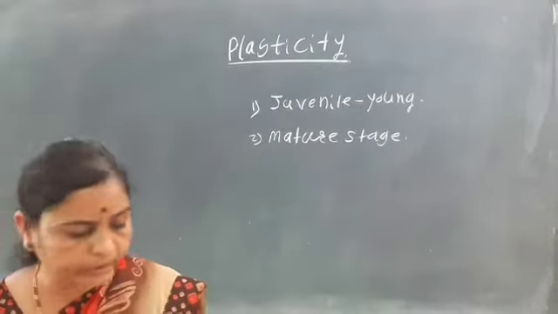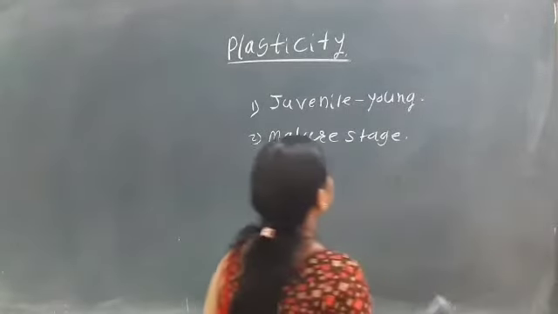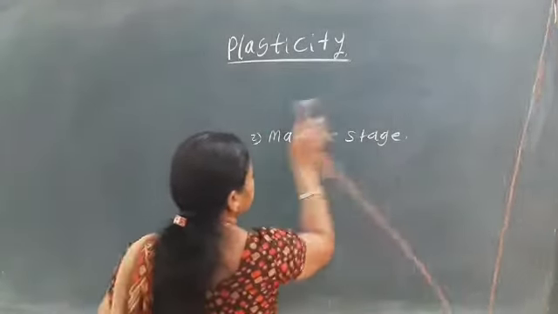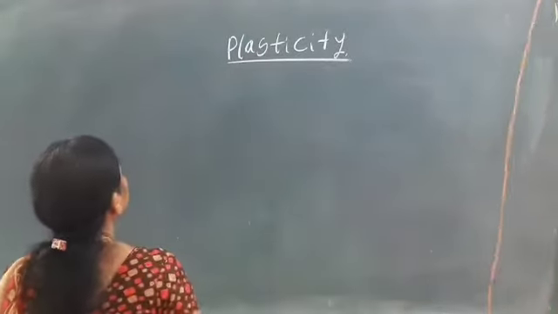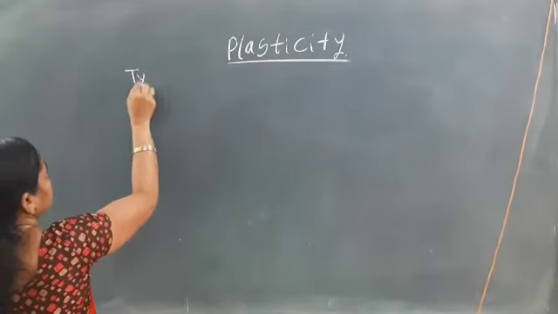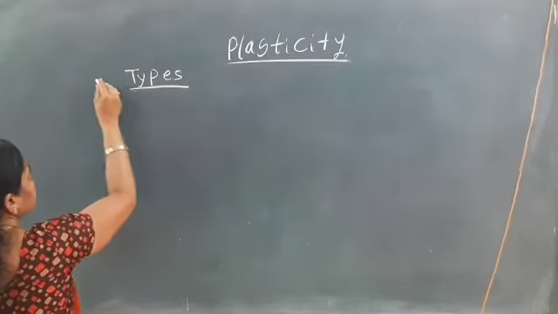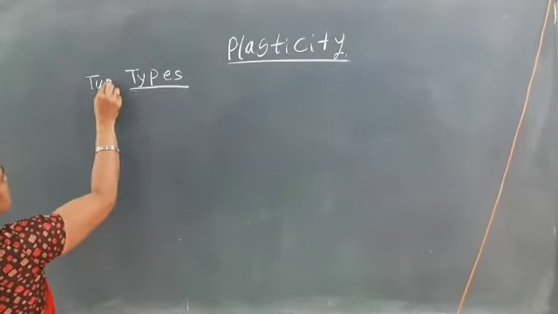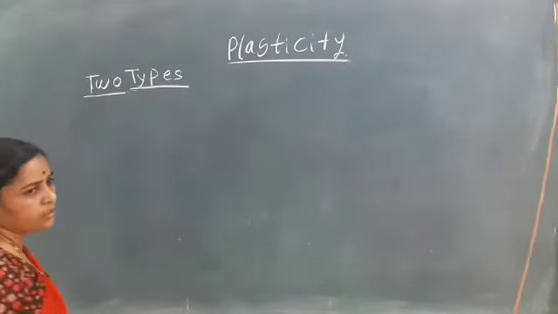Now it is of two types. We see the types of plasticity. There are two types of plasticity.